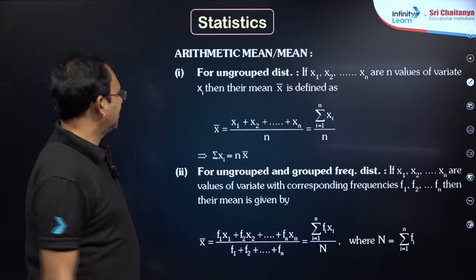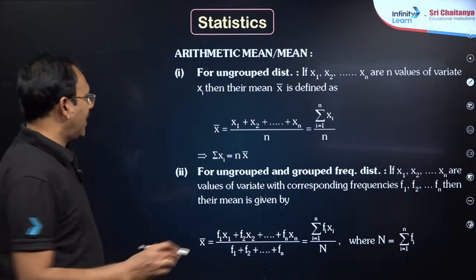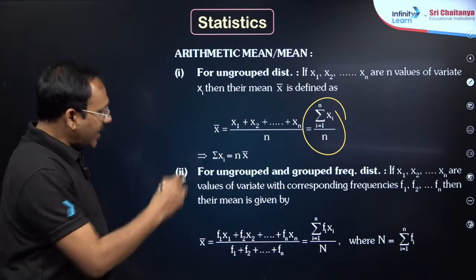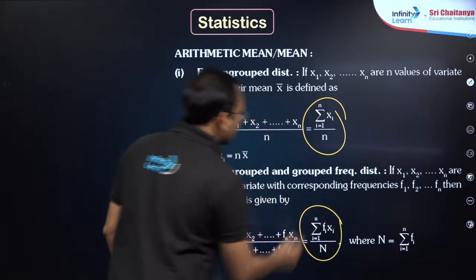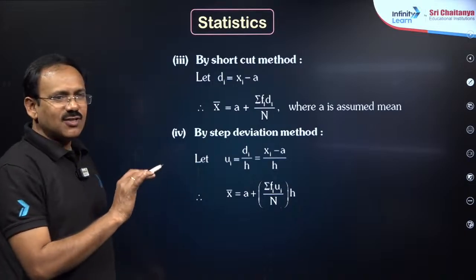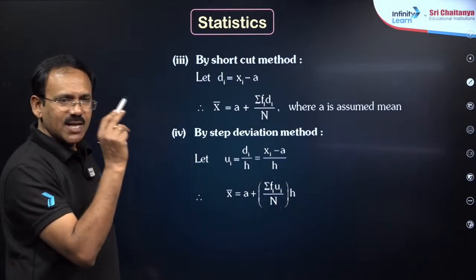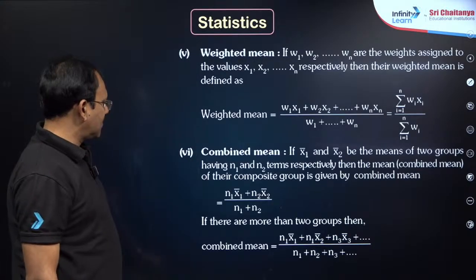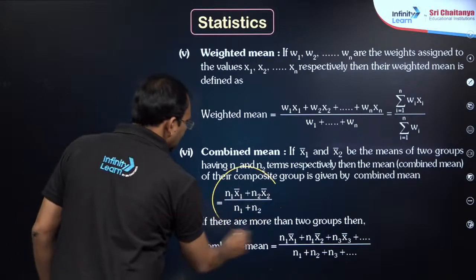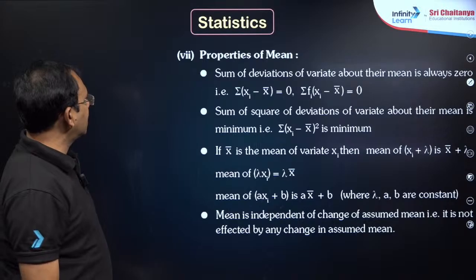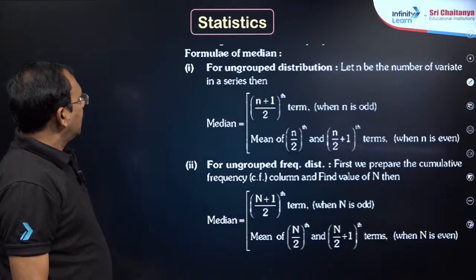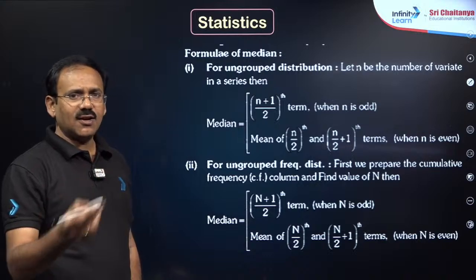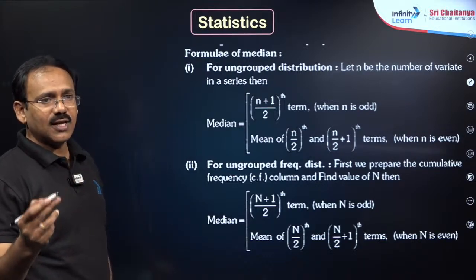In statistics, bhaiya, mean: sigma xi by n is the general mean. If weights are given, sigma xi fi by sigma fi, and shortcut method is not at all necessary. If class intervals are given, replace with mid values, just apply this formula sigma xi fi by n, and weighted means, that is fine. Combined mean of 2 is also important: (n1x1 + n2x2) by (n1 + n2). Next, median means you have to arrange in ascending or descending order and take the middle one. If 2 items are in the middle, you take the average.